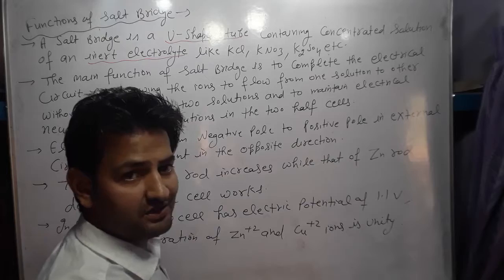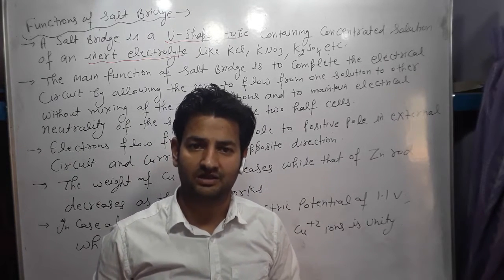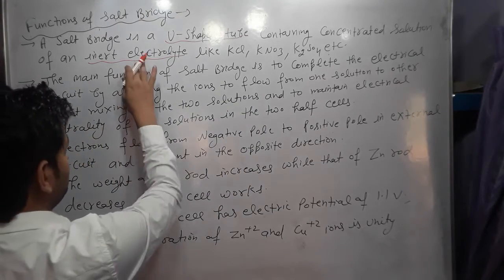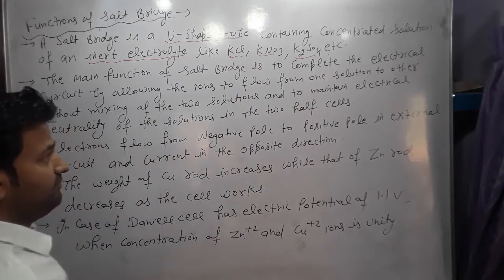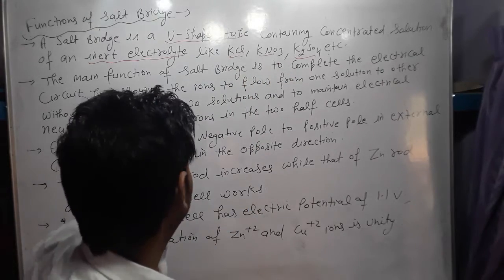What do you mean by inert electrolyte? The electrolyte which does not take part in the chemical reaction. Inert means which does not react. The inert electrolyte may be KCl, potassium nitrate, or potassium sulfate. They can be used as an inert electrolyte.